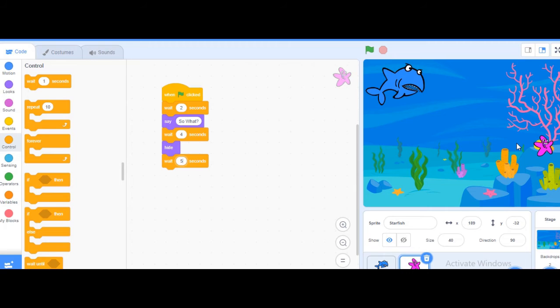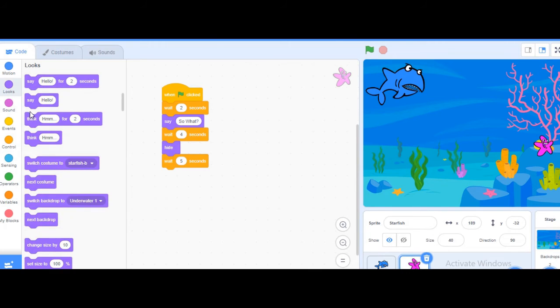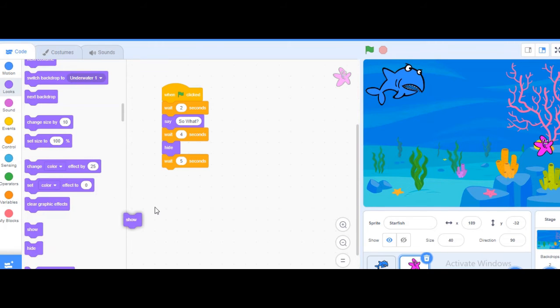Okay, there is no point in staying here, I should go back. And then again it will appear. Okay, so it will appear here, like looks, show.